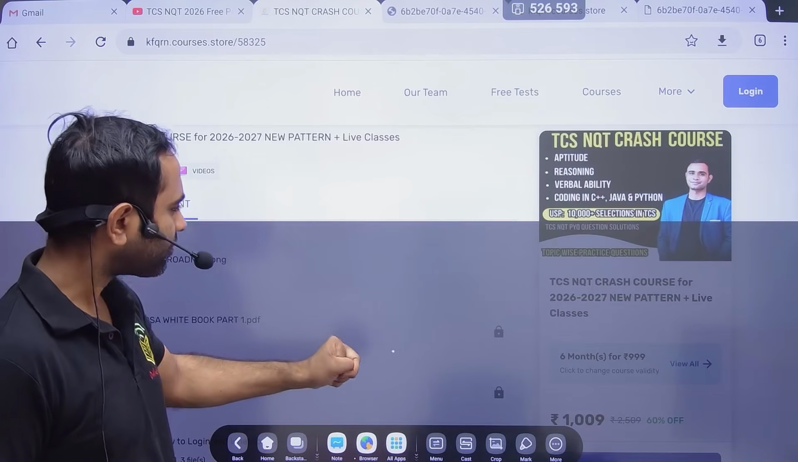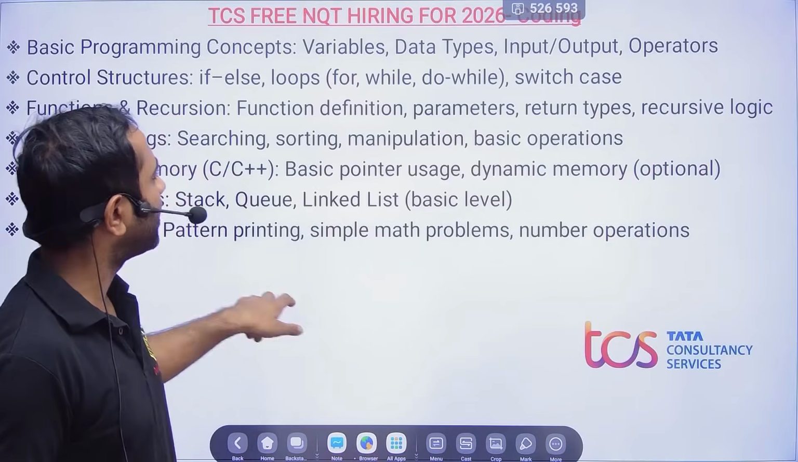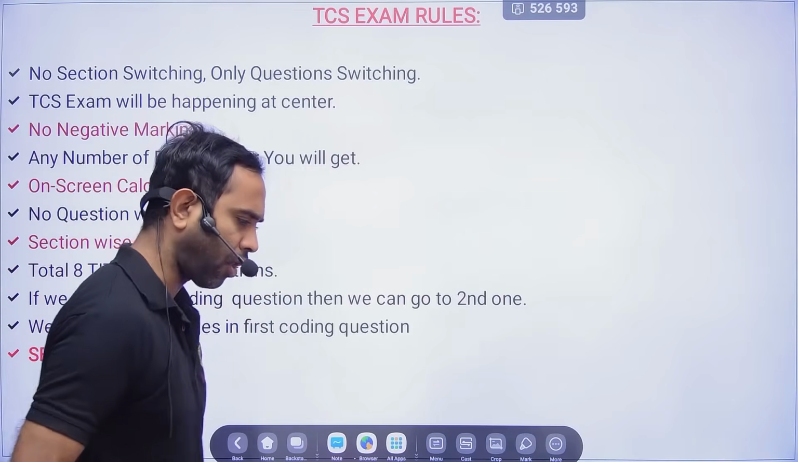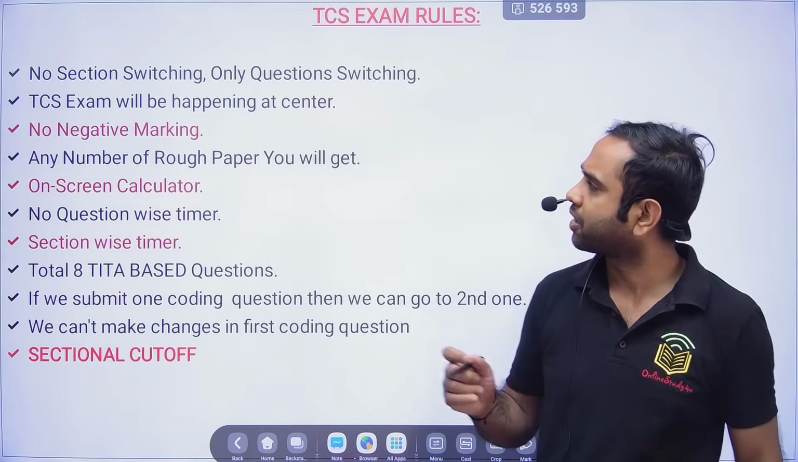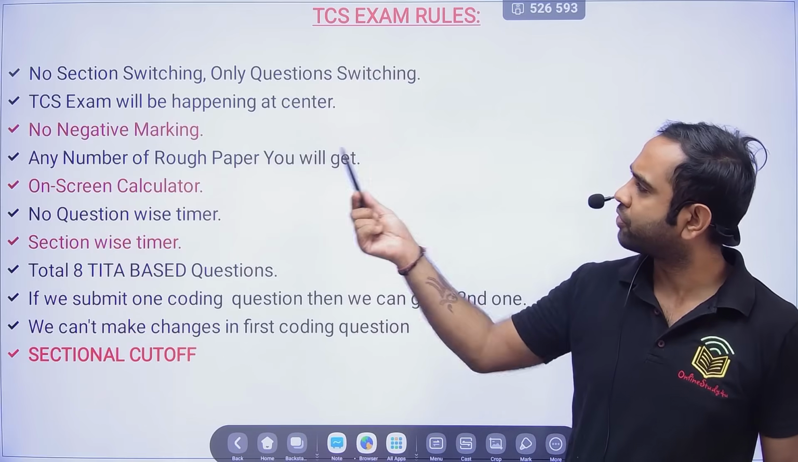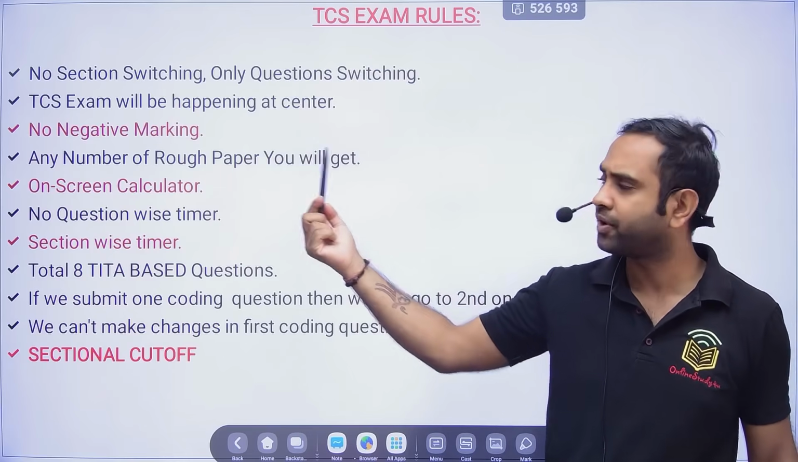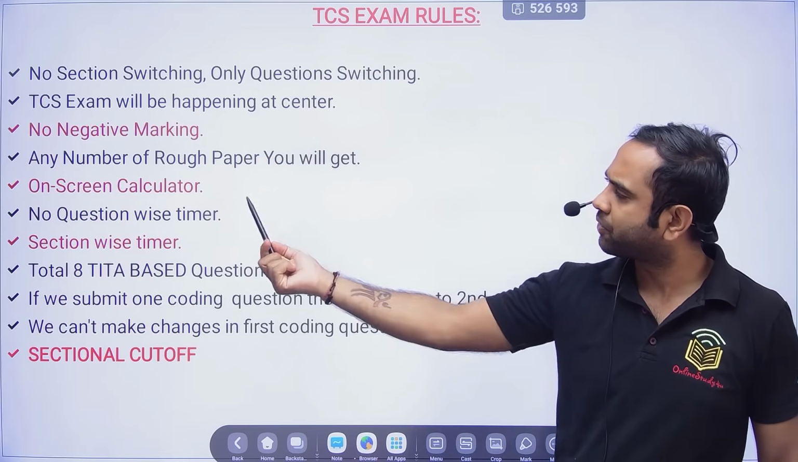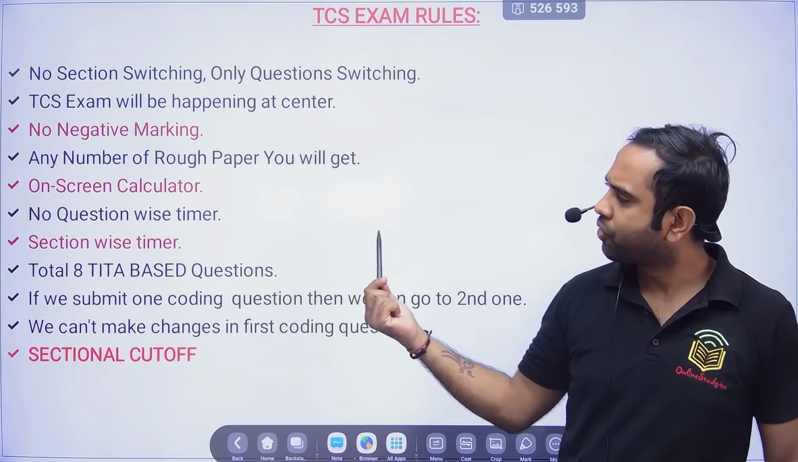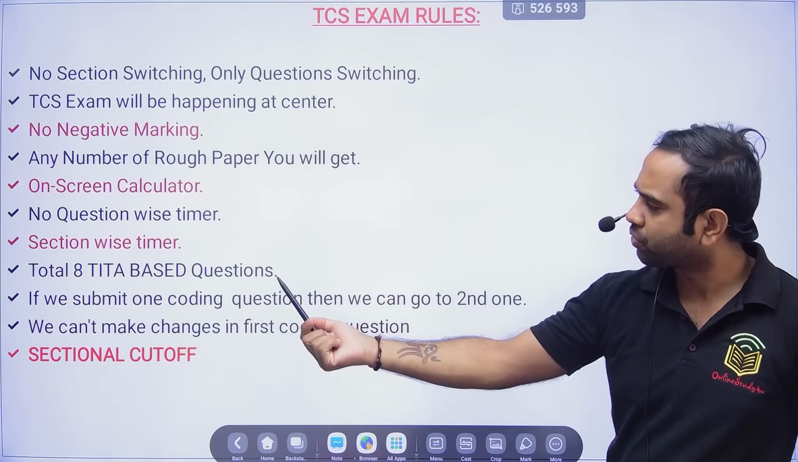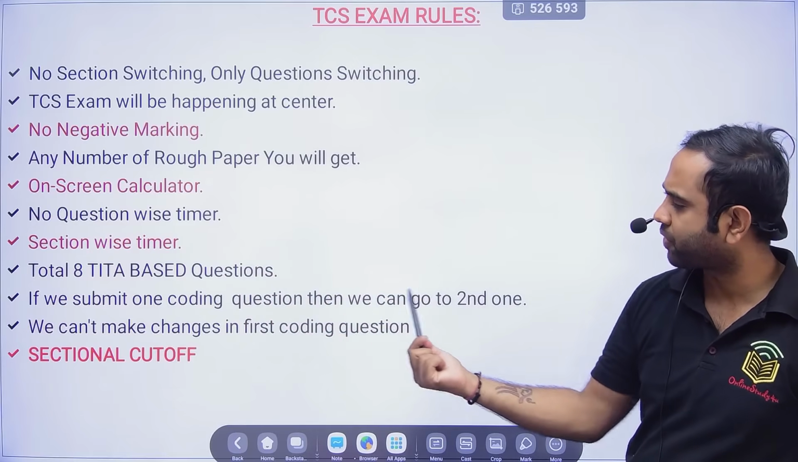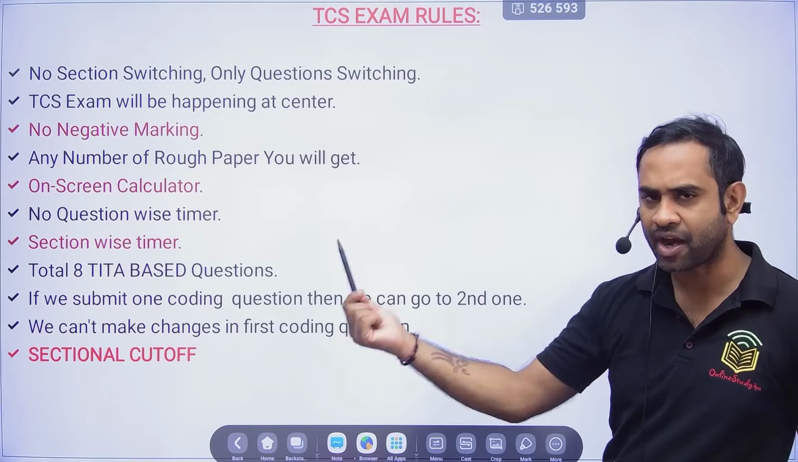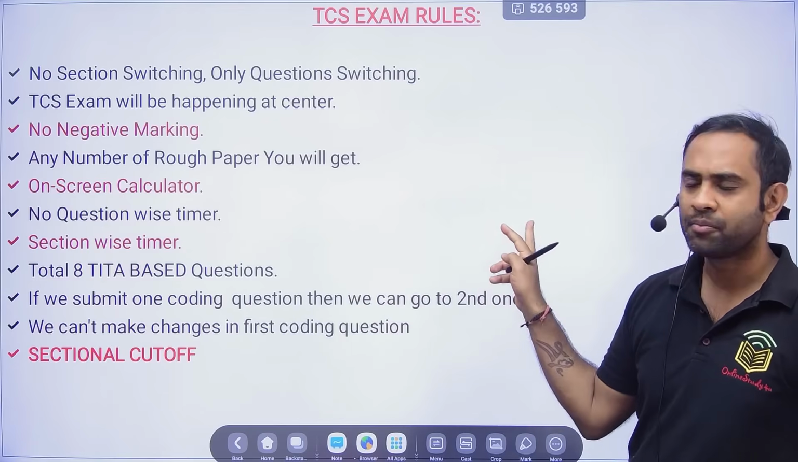Next, friends, there are some rules which you are already aware of, so I don't want to waste time here. Like no section switching, only question switching. The TCS exam will happen at a center, no negative marking. Any number of rough papers you will get, no on-screen calculator, no question-wise timer, only section-wise timer, total 8 theta based questions. If you submit 1 coding question, then you can go to the second. After you go to the second, you cannot come back and modify the first one.